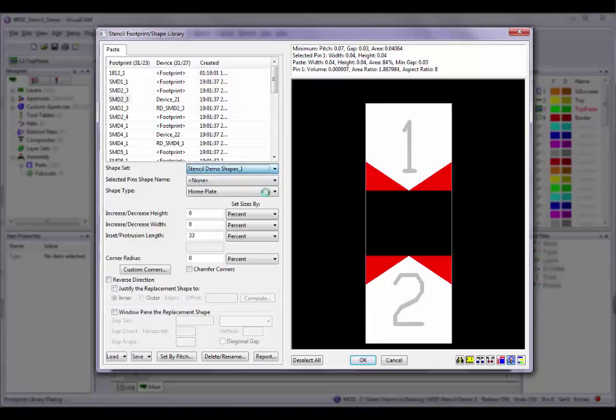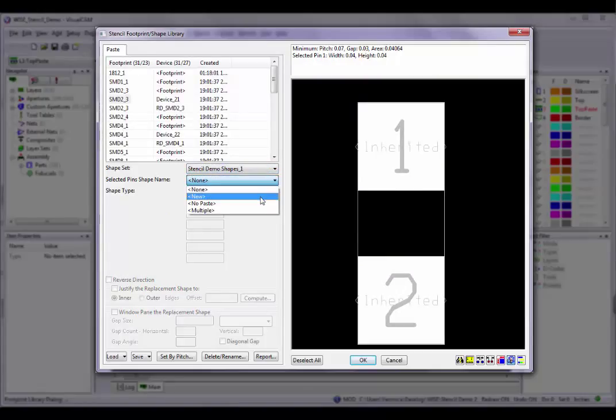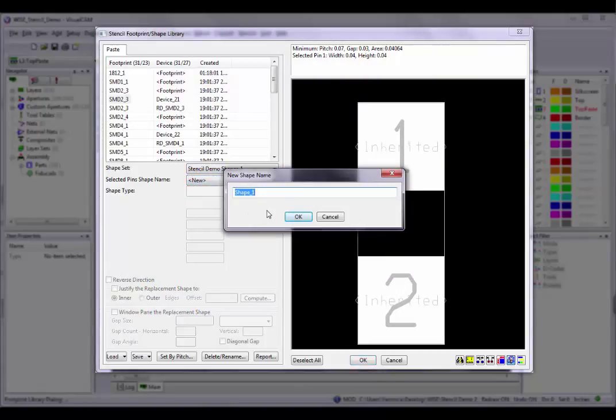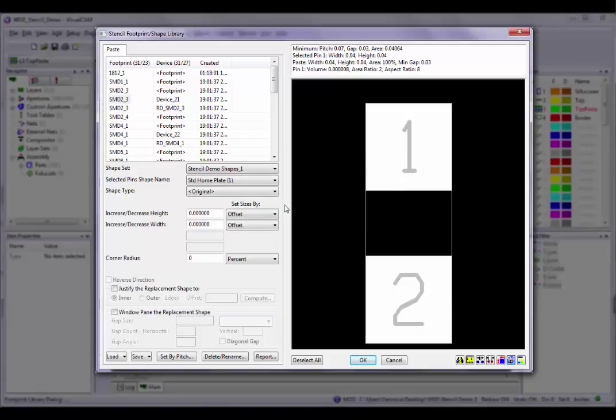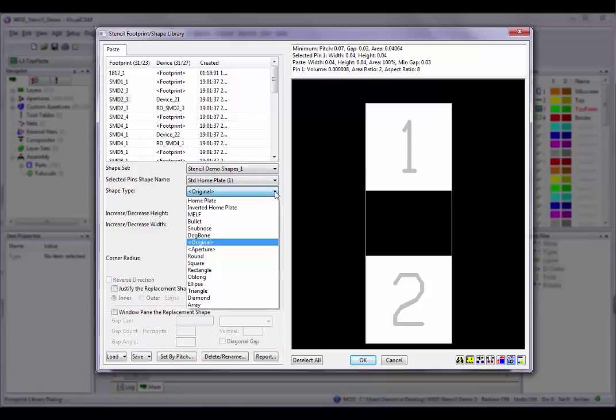I'm going to choose New because I want to create a new shape that will be associated with all of the selected pins in this footprint from now on. In the New Shape Name dialog box, I can keep the default name or give it a new name. For this one, I'm going to call it Standard Home Plate and then click on the OK button. Now that my shape has a name, you'll see the controls have become active, and now I can define it. After you have selected the shape name, you need to specify the type of shape to use for that shape name. VisualCAM includes many preset shapes from which to choose.